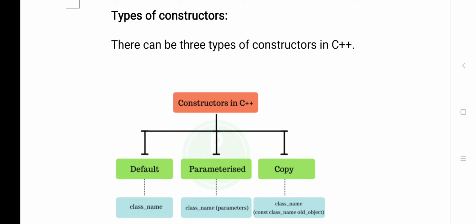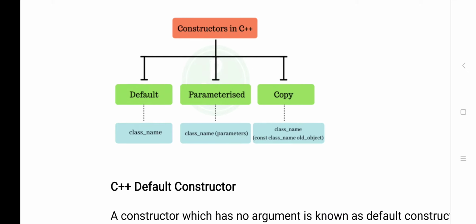Three types. The first is the default constructor, the second is the parameterized constructor, and the third is the copy constructor. Now we'll discuss them one by one.